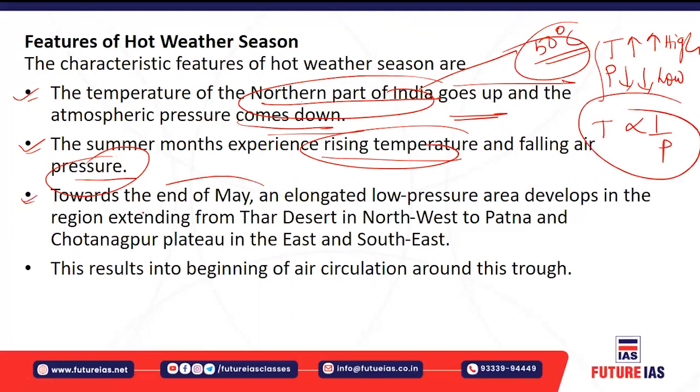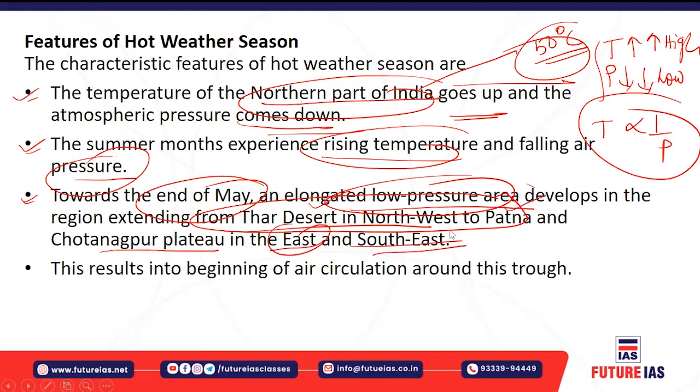Okay. Now by the end of May, because of the differential changes in the pressure, an elongated low pressure area develops in the region from the Thar Desert in the northwest to Patna. This elongated low pressure zone attracts the rain bearing winds. It extends from the Thar Desert to Patna and to the Chota Nagpur plateau in the east and southeast direction. And this results in the attraction of winds from the oceanic area, in the form of southwestern monsoonal winds, which occur during the rainy season.